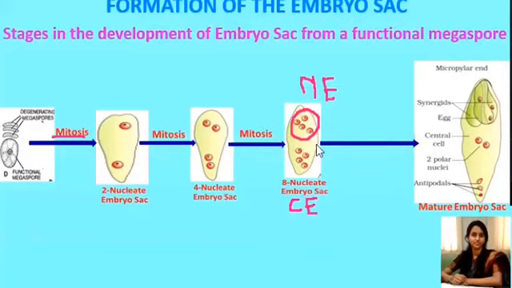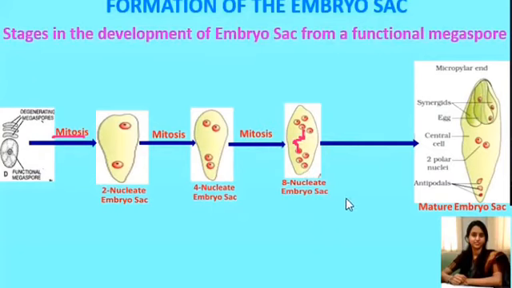Of the nuclei, one nucleus from the micropylar end migrates towards the center, and another nucleus from the chalazal end migrates towards the center. So in the center we will find 2 nuclei.